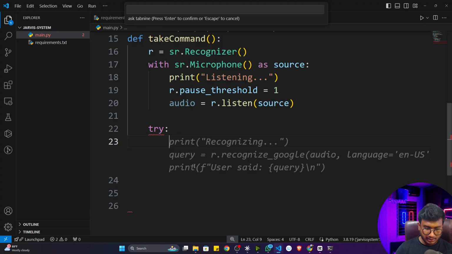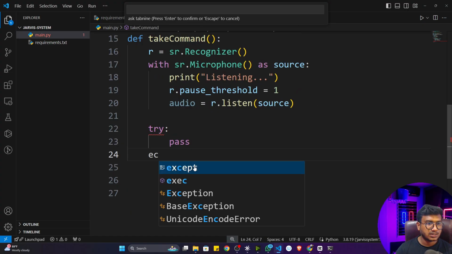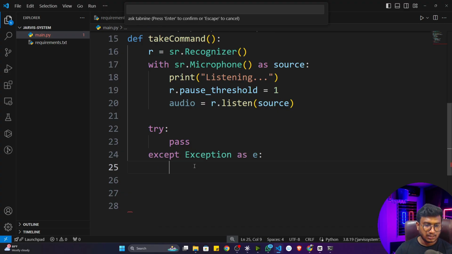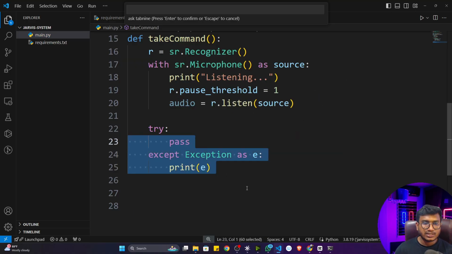I'll take the try block, and inside that, as of now, I'll just use the pass statement. I will also take the exception block. Let's say except Exception as E, and whatever E I'm getting, I can print it. Or you can also log this particular exception.